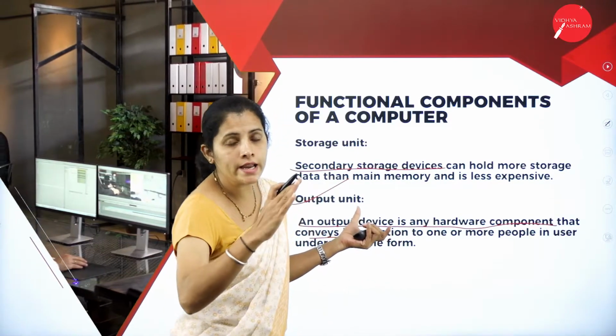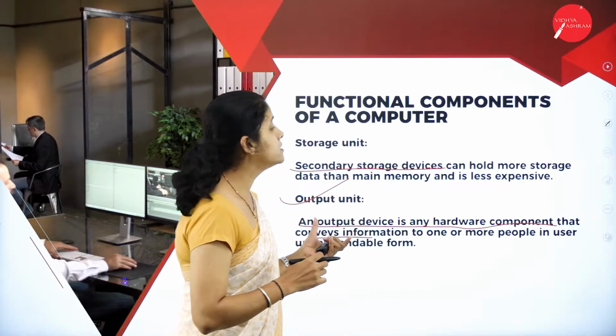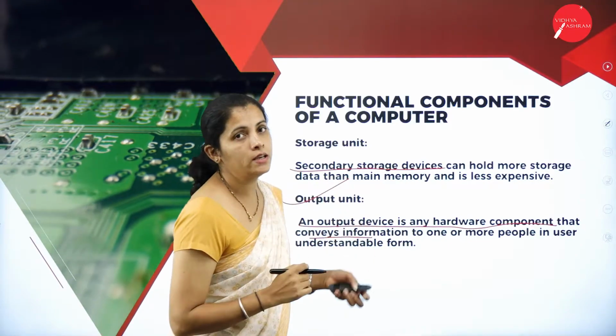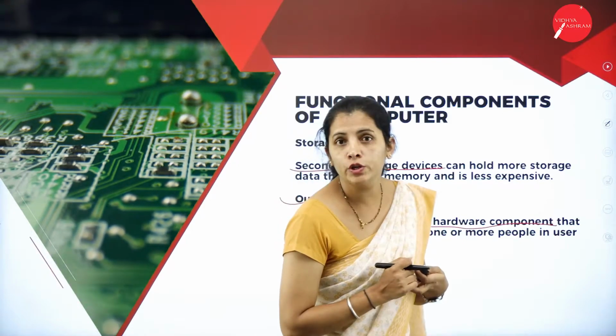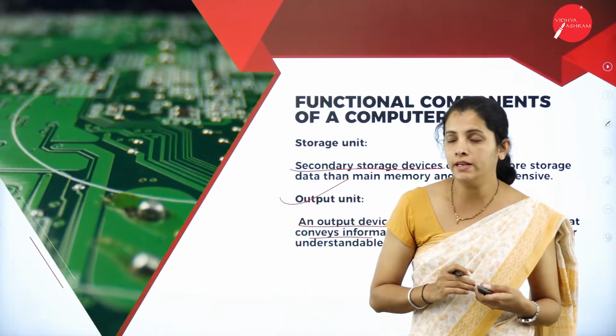If I say user understandable form, then it is by using a monitor or by using a printer. So some examples of output units are the monitor and printer.